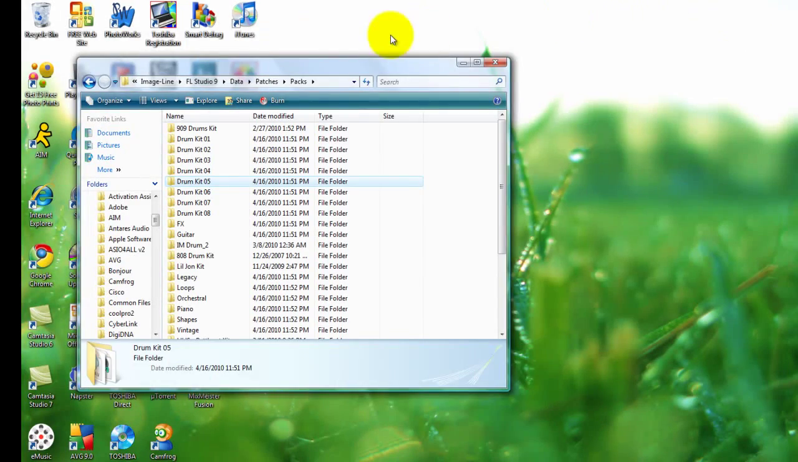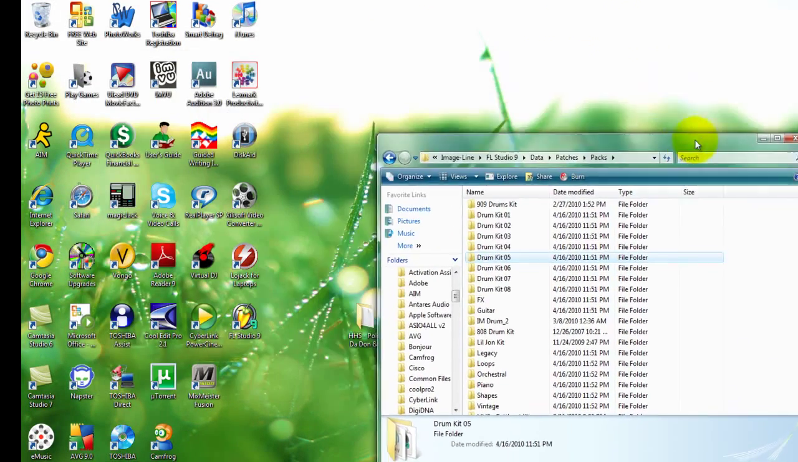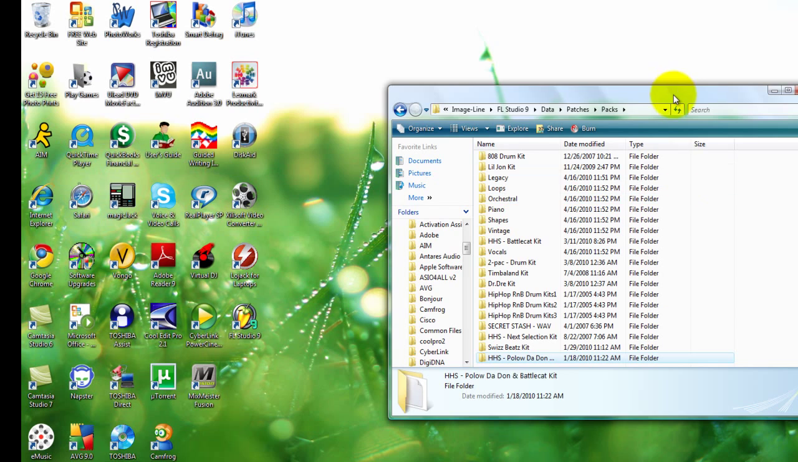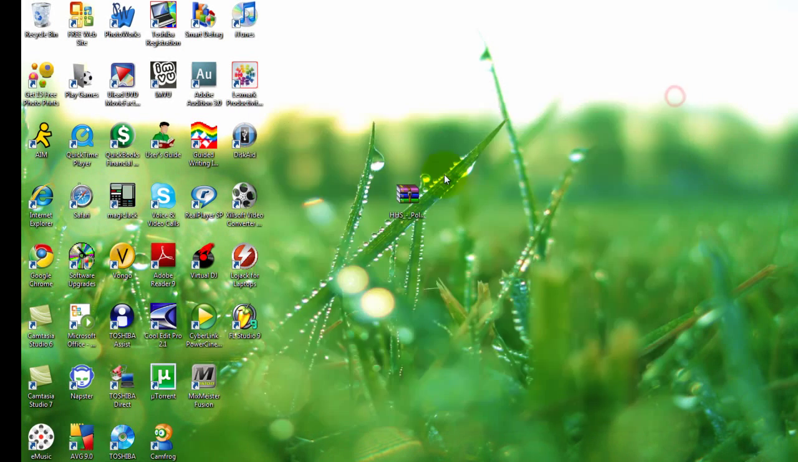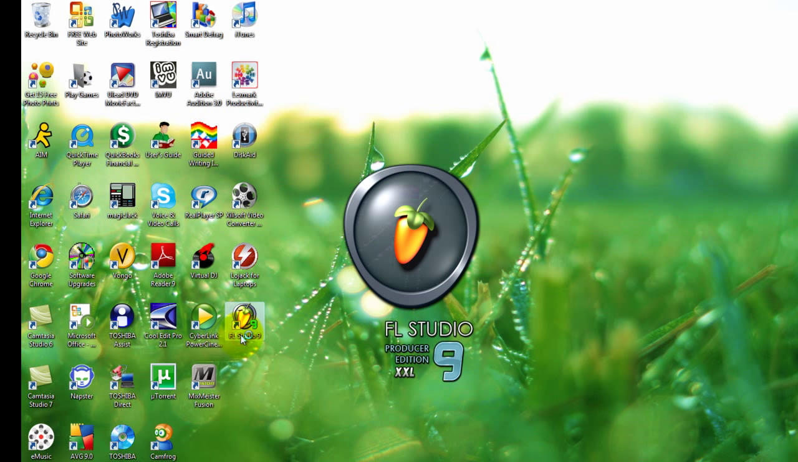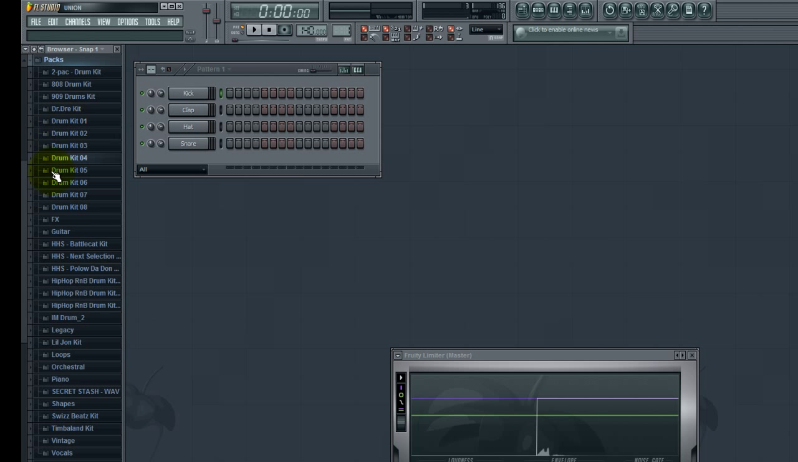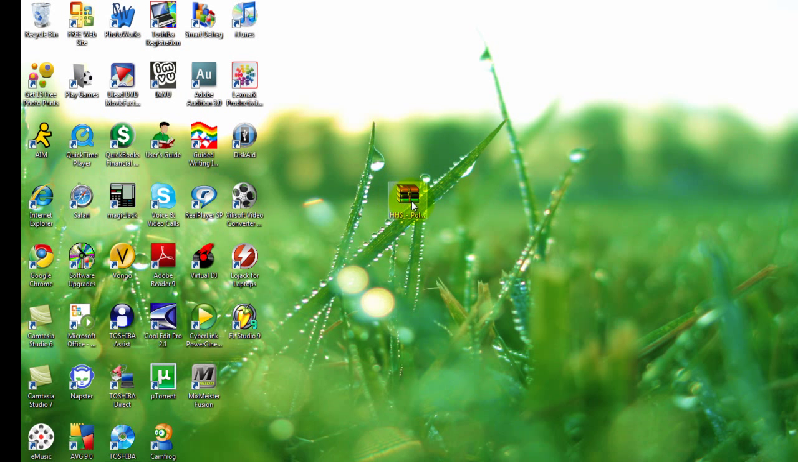Then I will minimize this, and you need to drag and drop it into the file, and then go to your FL Studio 9, packs, and you see right here HSS Polo the Don, and that's how you import sounds into FL Studio 9.